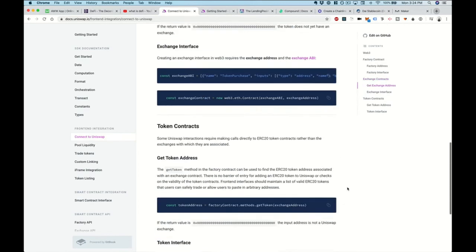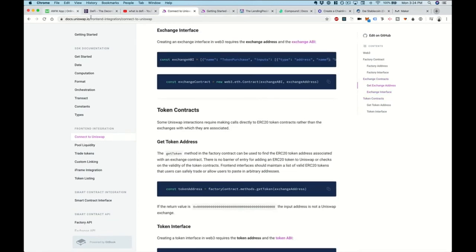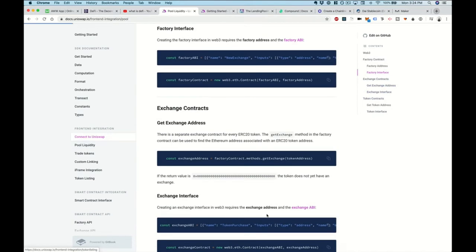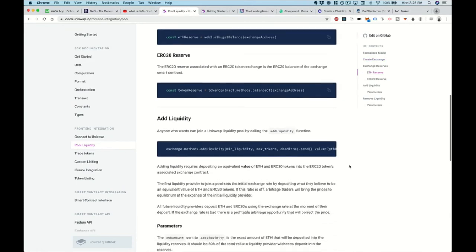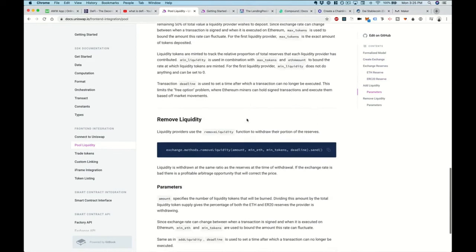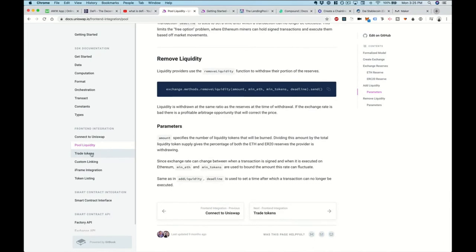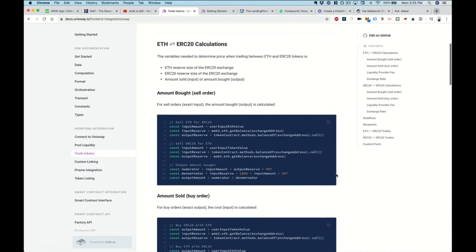So what can you do with the Uniswap contracts? Well, you can exchange tokens, and you can do lots of other things. You can pool liquidity so that you can aggregate funds from different wallets to make trades. You don't have to hold all the same tokens in one wallet in order to make the trades. You can add liquidity this way. You can also remove liquidity from the trades as well. And here's the lifeblood of the functionality, which is trading tokens.